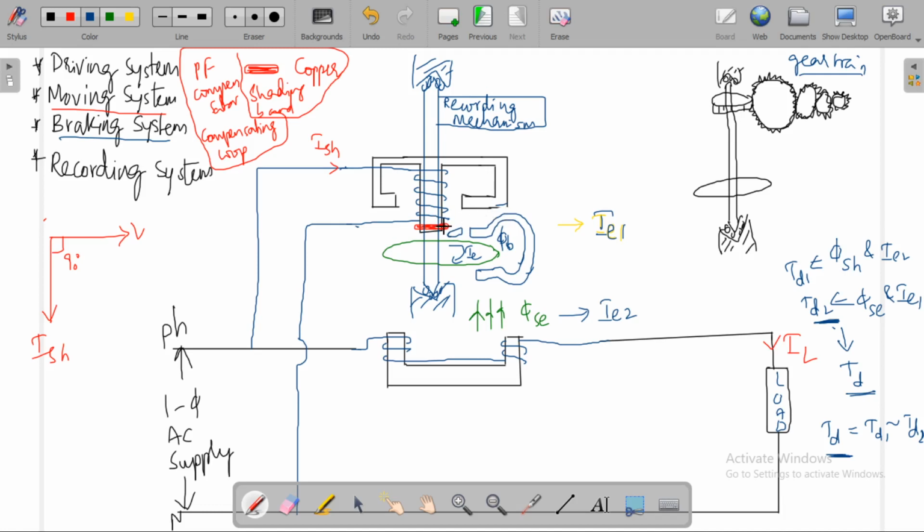This is a copper band for lag adjustment. Between this shunt magnet and disc, we place a short circuited loop for light load adjustment. I'll come back to this point at a later point of time.